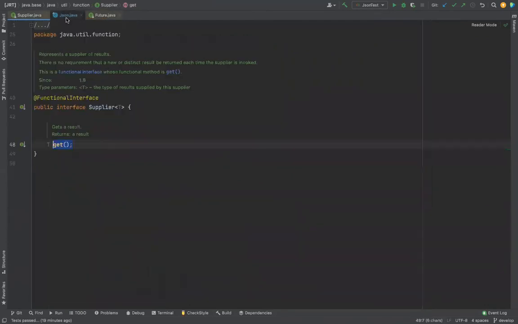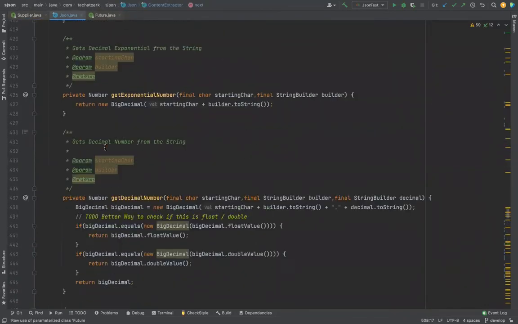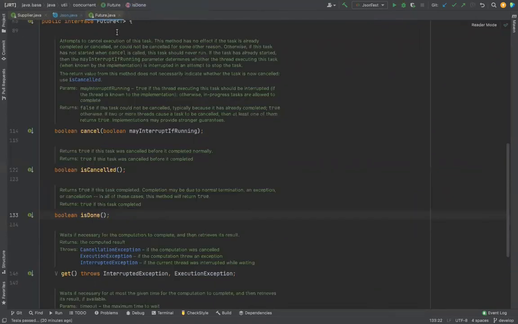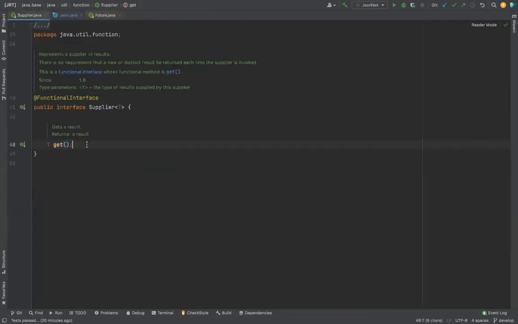But in our case, this is an internal call. It is inside our class and inside our own thread, which means it's always one thread. In that case, future is a very, very luxury to me. I don't need it. But supplier is sufficient for me because all I expect is getting it later as a function.